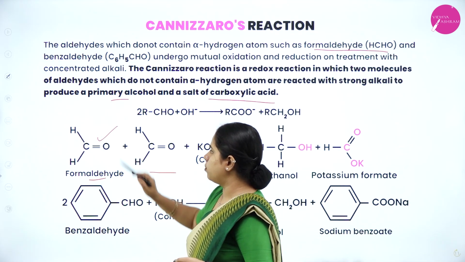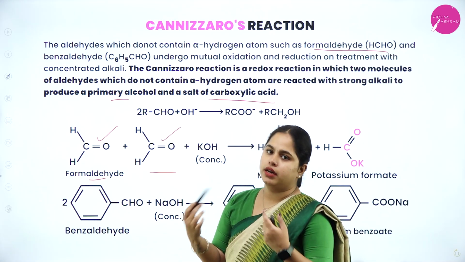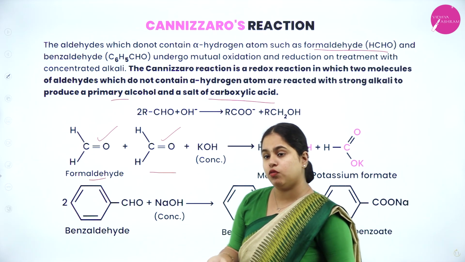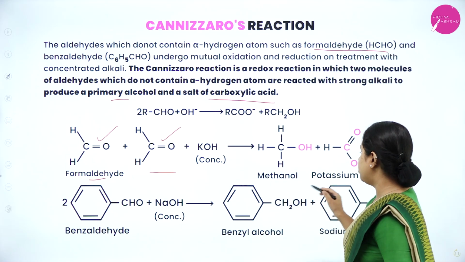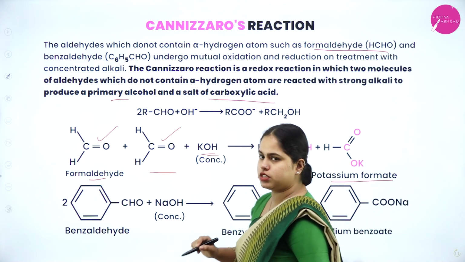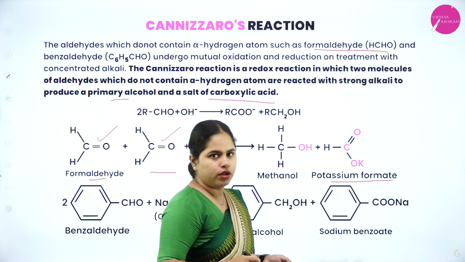One molecule of formaldehyde will undergo oxidation, another one will undergo reduction. So, if the aldehyde is undergoing oxidation, what will we be getting there? We are going to get an acid. In the presence of potassium hydroxide, that means a potassium salt of an acid we are going to get here.